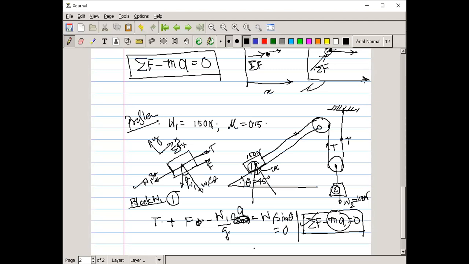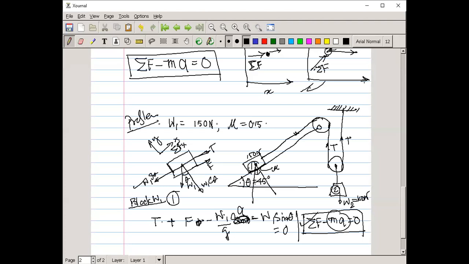Anyone have any confusion in this equation? Please ask. D'Alembert's principle says the summation of F minus mass into acceleration of that particle is equal to 0. We don't know the acceleration till now, but we know the mass, that is the weight by g.